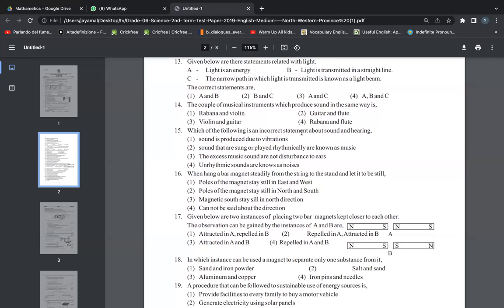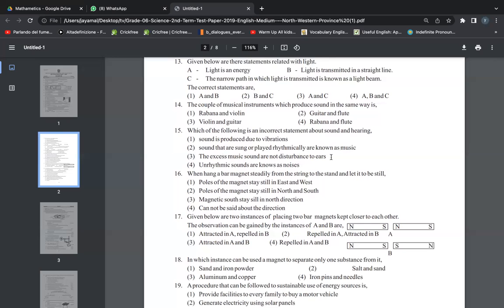Which of the following is an incorrect statement about sound and hearing? That means the wrong statement. Now you all should find the wrong statement. Let's find out the answer. Sound is produced due to vibrations. We know that when we beat a drum, it produces sound due to vibration. So it's correct. Sounds that are sung or played rhythmically are known as music. We know that it's true. I gave you all the definition. The excess music sounds are not a disturbance to ears.